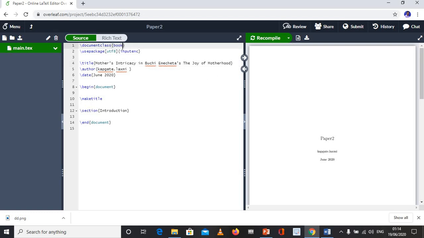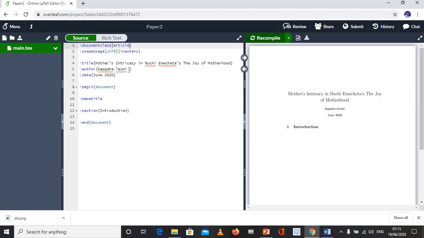This is a paper, so let me write the article. After that we will see the changes, and let's hit on recompile page. So you will see the changes. My title will be there. So this is the title as I have just pasted here.